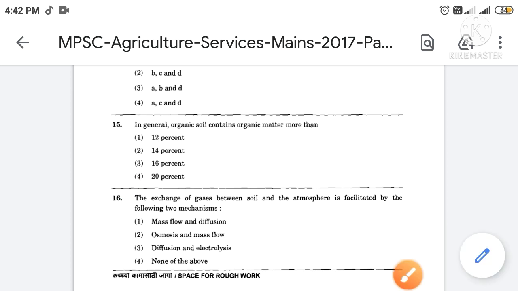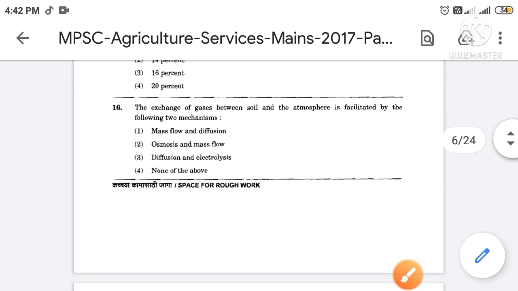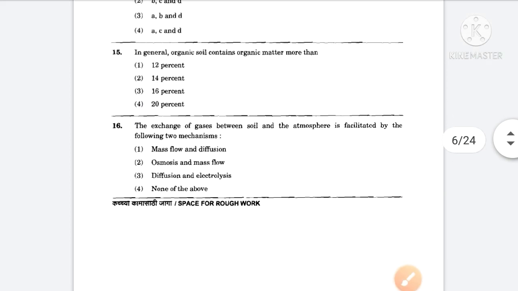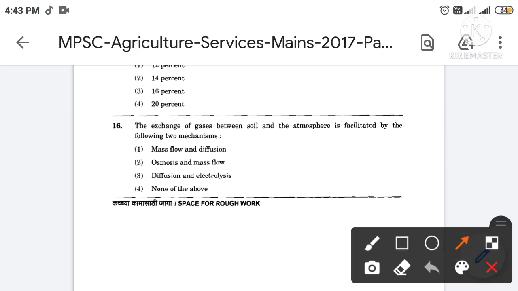Then next, the exchange of gases between soil and the atmosphere is facilitated by the following two mechanisms. The correct answer is option number first. So the exchange of gases between soil and the atmosphere is facilitated by the mass flow and diffusion mechanism.